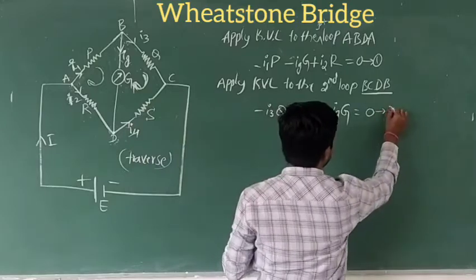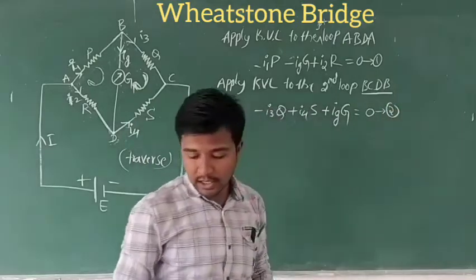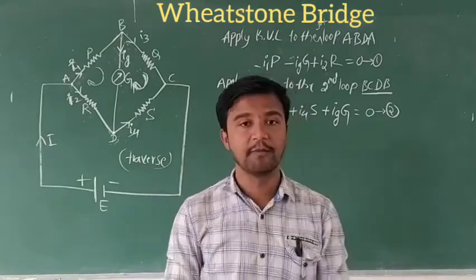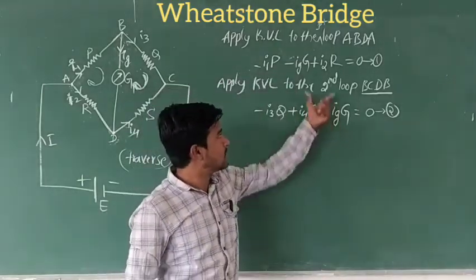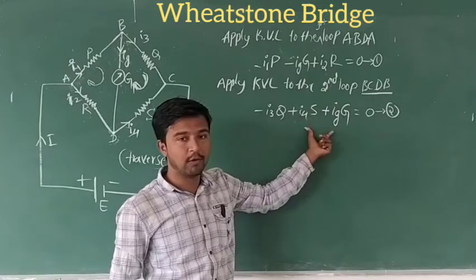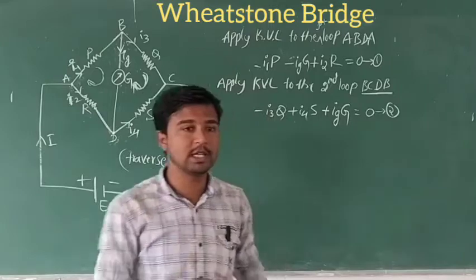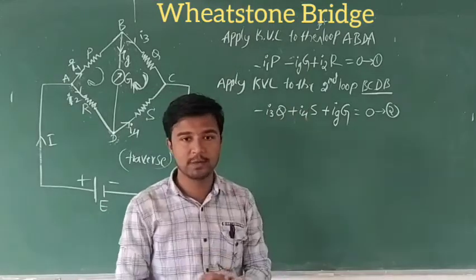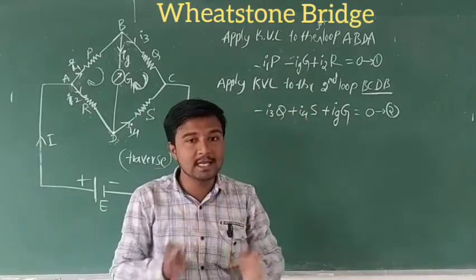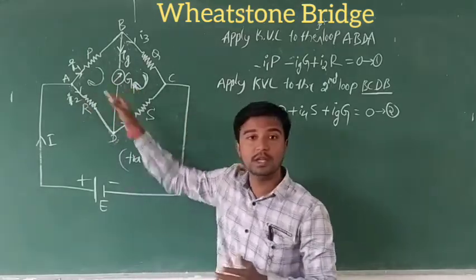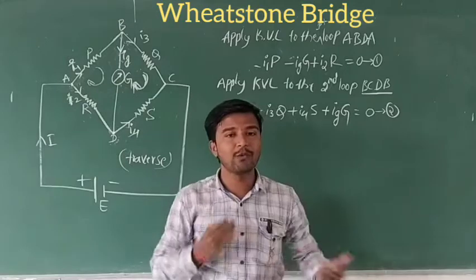This is equation number 2. Clear? The first and second equations are the main thing. This is the first loop and this is the second loop. Up to this we have applied Kirchhoff voltage law to these loops. So at this stage, when we apply Kirchhoff voltage law to these two loops, what will happen?